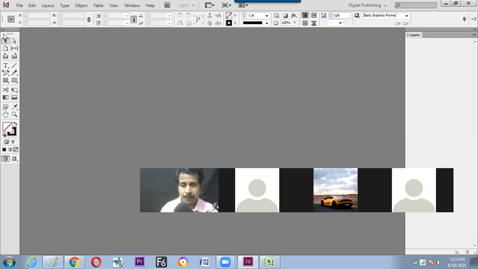Now, hope the screen is visible, and the toolbar is categorized into 1, 2, 3, 4, 5, 6, 7. Various categories are there. Is it visible? You can find a horizontal line between two categories.